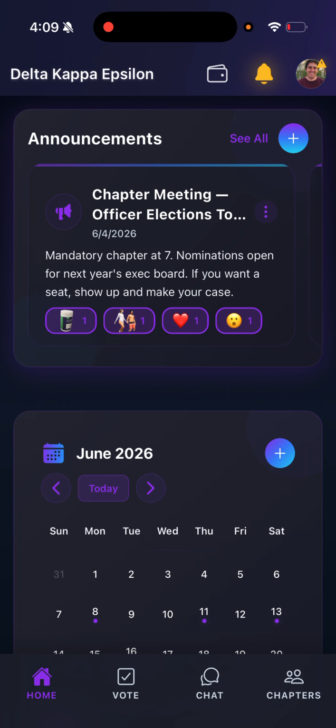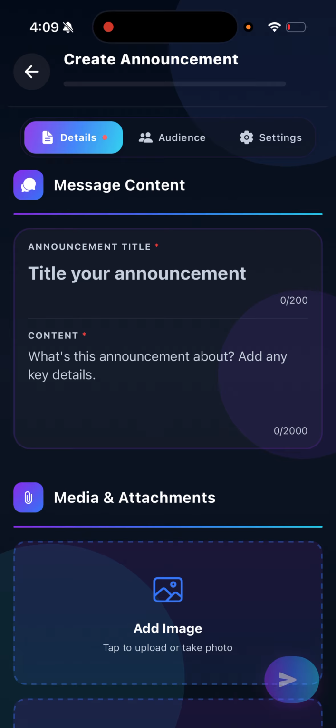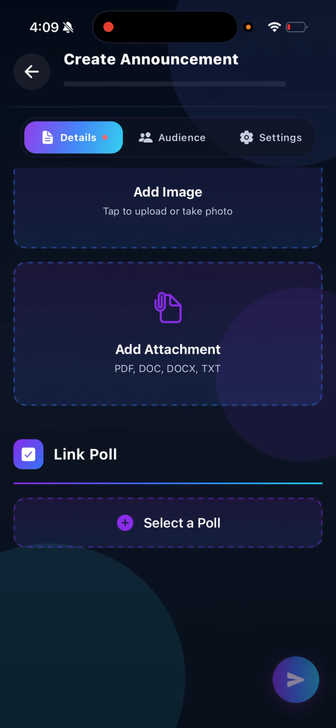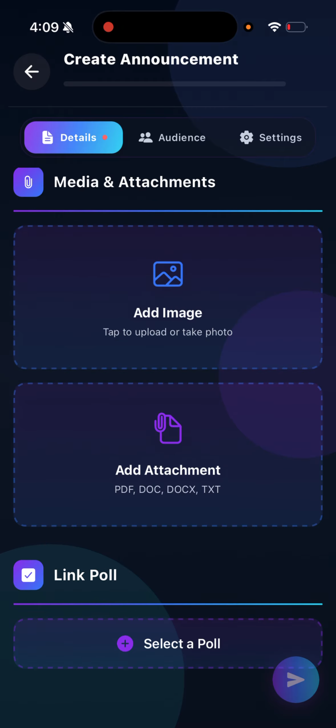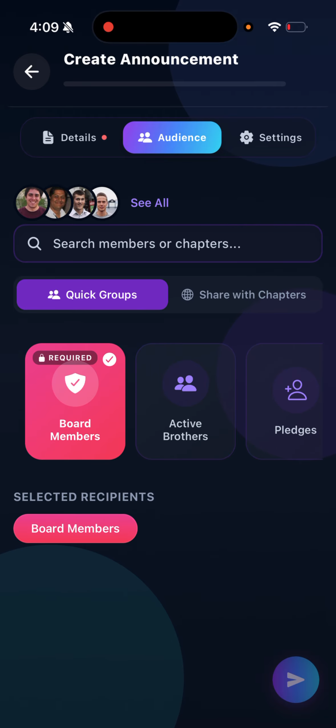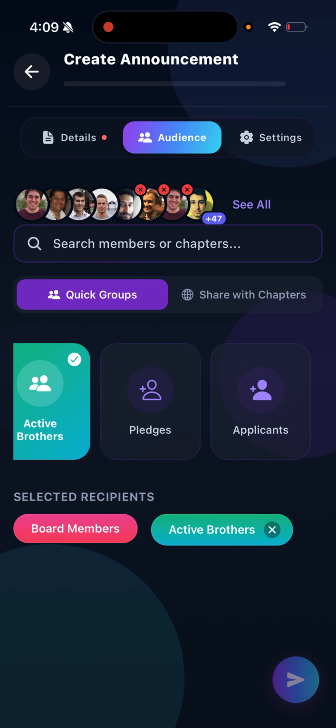As a president, you can also create your own announcements. So let's say I want to name an announcement, put the content, image, attachment, poll. I can also select what audience I want this announcement to be for. So let's say I want this announcement to be for just active brothers. It's a brotherhood retreat. I click just active brothers, pledges, and applicants cannot see them.